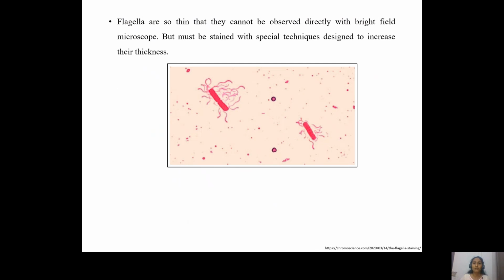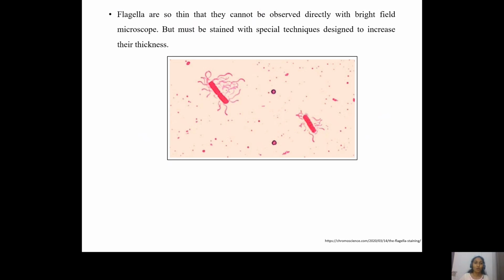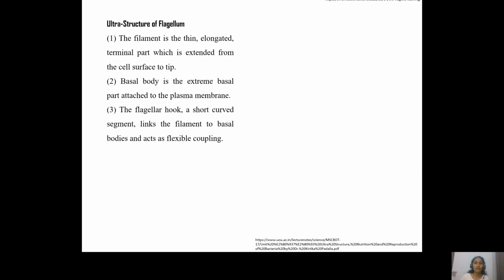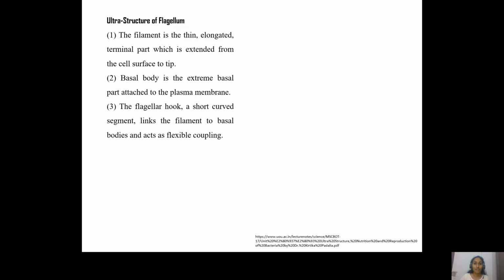Now, flagella, as I told, are very slender structures. They cannot normally be seen by normal staining techniques, and they cannot be visualized by the light microscope. They need specialized techniques and also specialized microscopes for visualization. So before we stain the sample, we have to thicken the flagellum using certain chemical agents, and later we can add dyes which will give color, and then observe the flagellum under sophisticated microscopes.